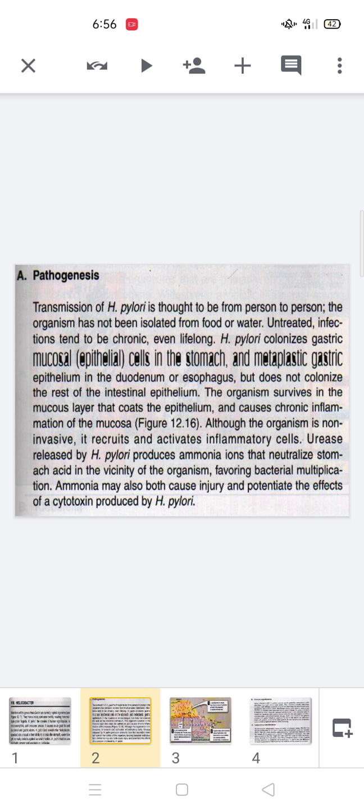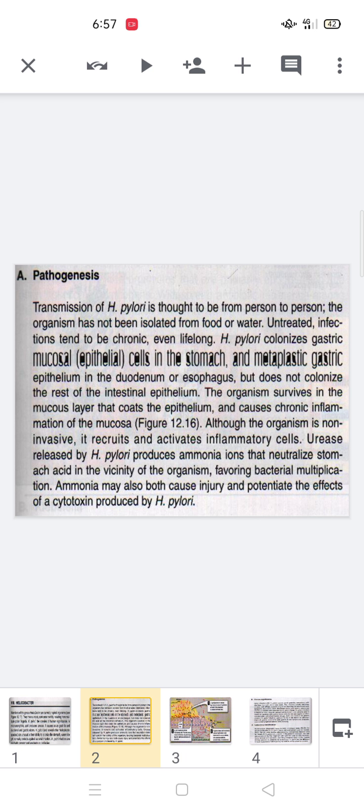In chronic cases, this microorganism colonizes the gastric mucosa, that is the epithelium in the duodenum or the esophagus, while it does not colonize the rest of the intestinal epithelium.